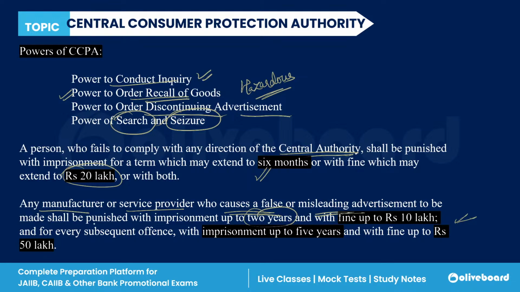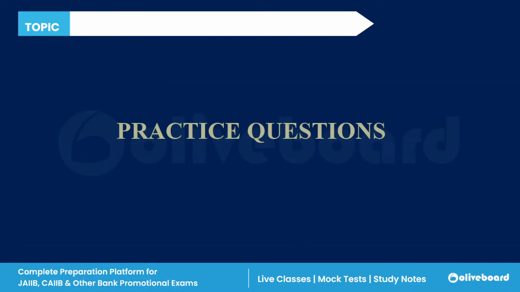Okay, or the fine can be extended up to 5 years, or there is a penalty of 50 lakhs. So, this is the Central Consumer Protection Authority. Clear? So this is the chapter. I have just given you the idea of whatever is important in this chapter. We have discussed some of the important things in this chapter.